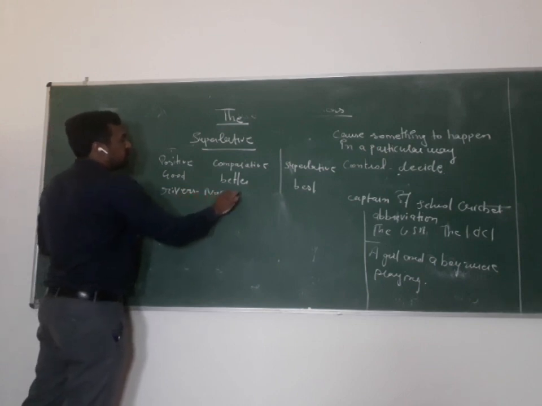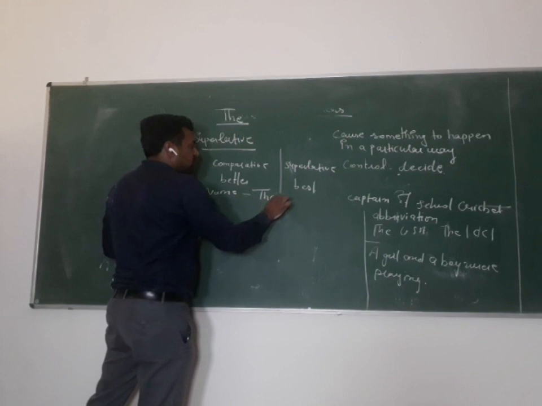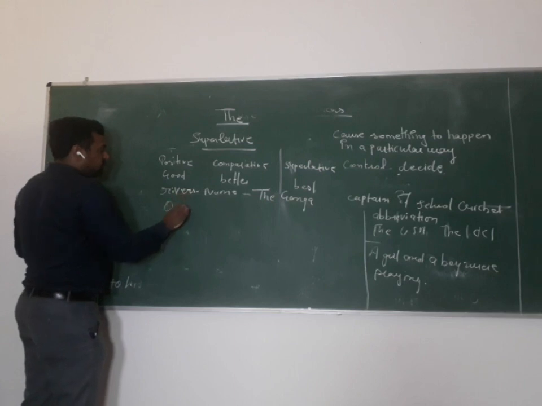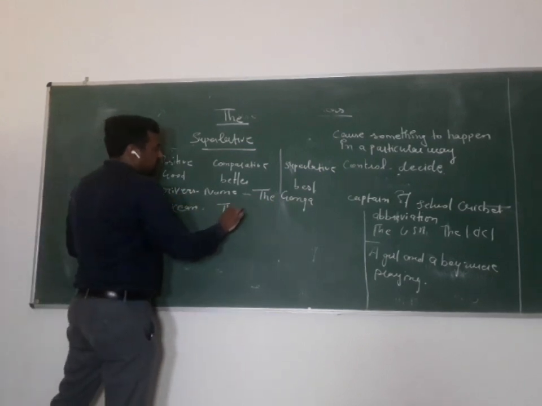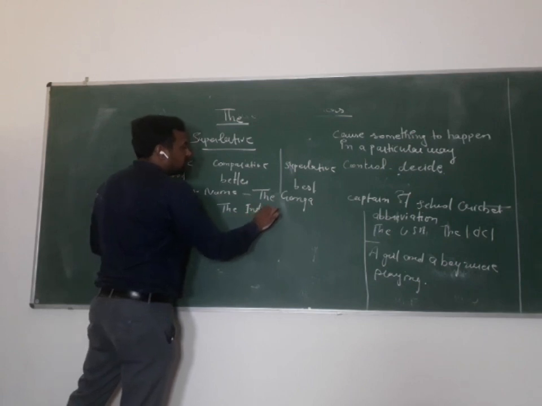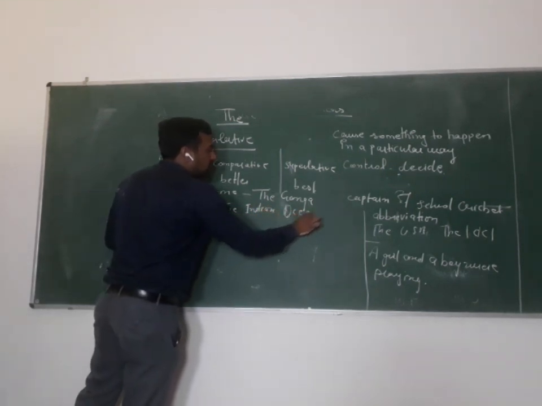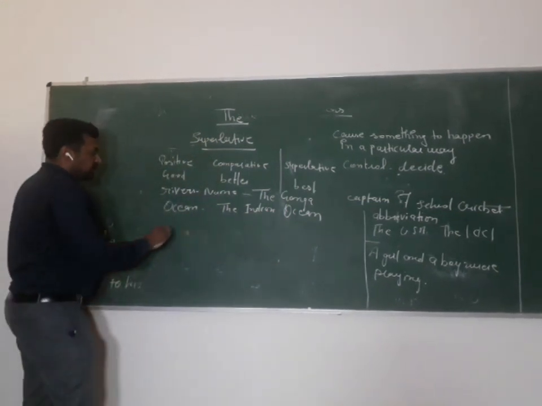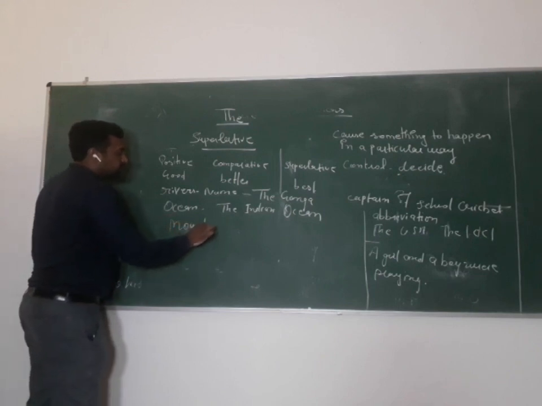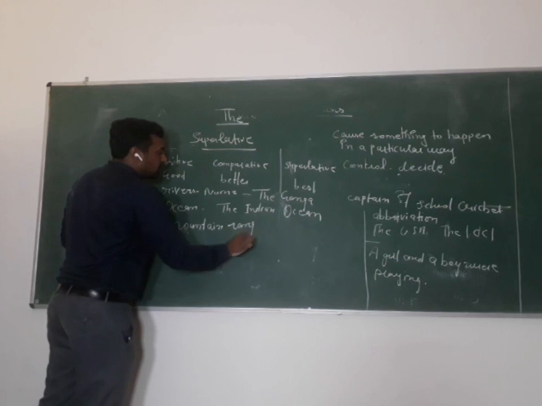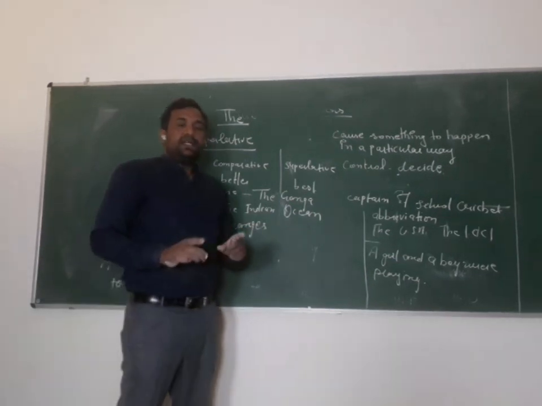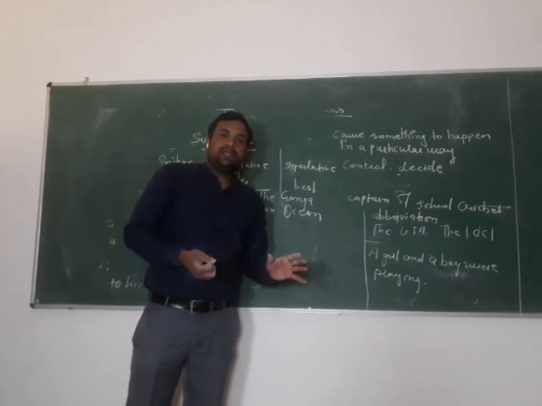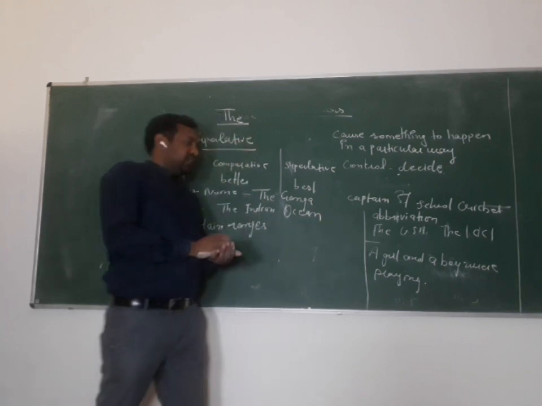And river names, like the Ganga, and ocean names, like the Indian Ocean. So these names also take "the". We also use "the" with mountain ranges. If any single mountain is there, remember that, we don't use any article there. If the whole range is there, we use "the" there, like the Himalaya.